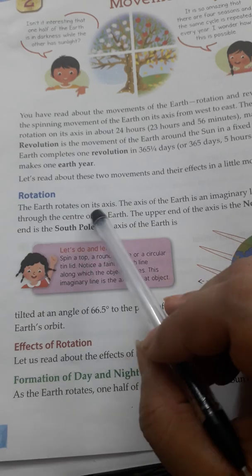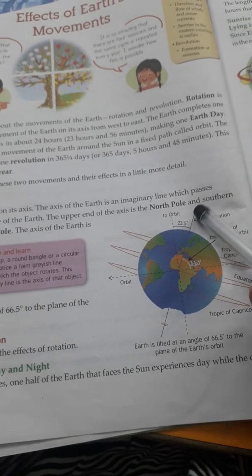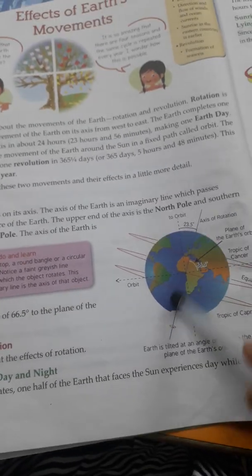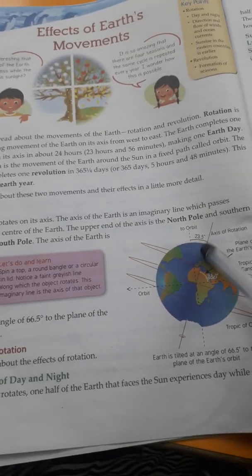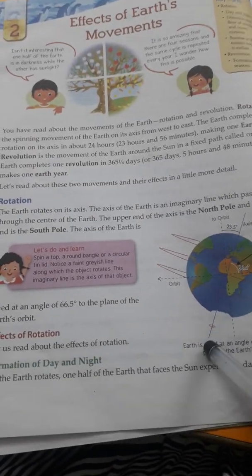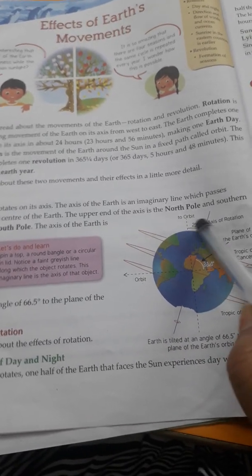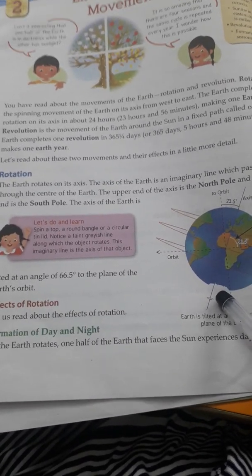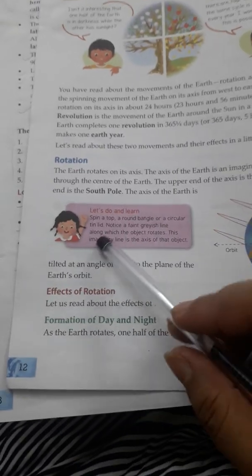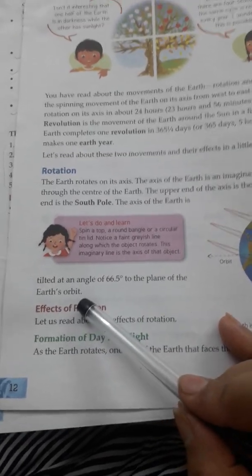So, rotation. The earth rotates on its axis. The axis of the earth is an imaginary line. In the first chapter you have read about the imaginary lines. These are the imaginary axis. An imaginary line passes through the center of the earth. The upper end of the axis is the north pole, and the lower end is the south pole. The axis of the earth is tilted at an angle of 66.5 degrees to the plane of the earth's orbit.